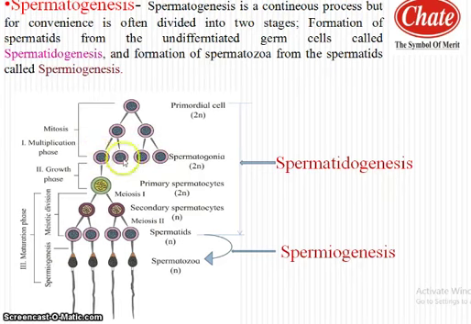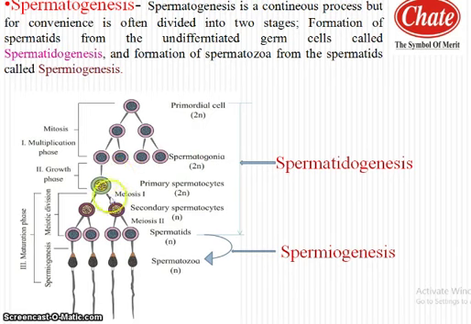These sperm mother cells are of two types, A type and B type. A type sperm mother cells divide rapidly mitotically and get involved in spermatogenesis, while B type cells form the precursors for the next spermatogenesis.